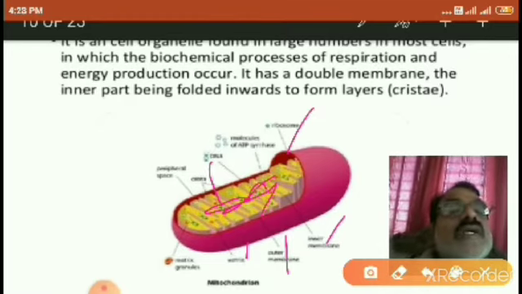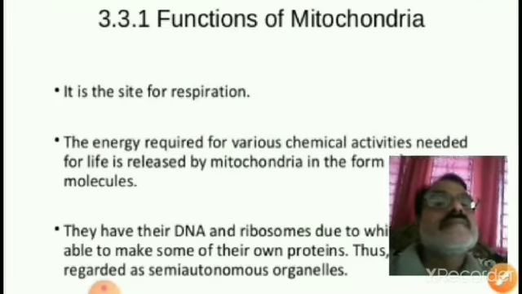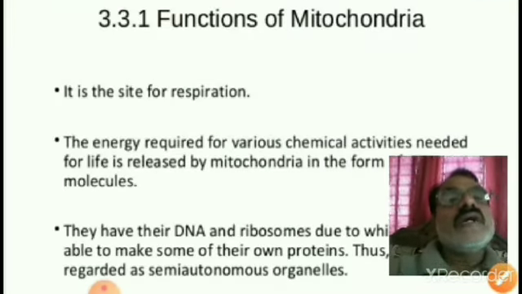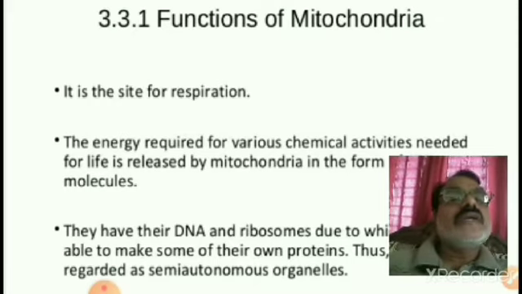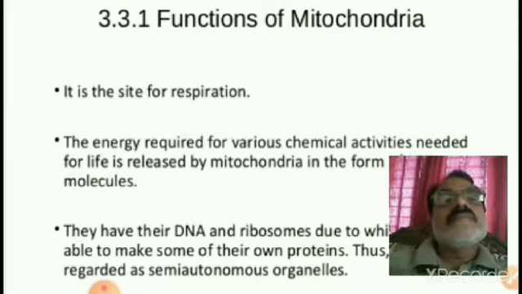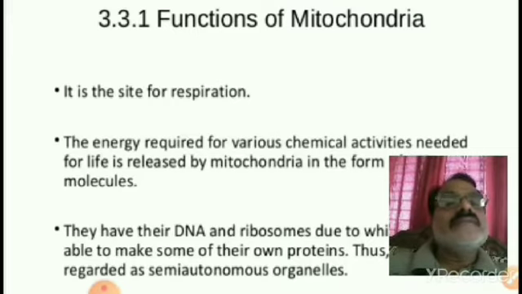This is about the structure of mitochondria. So now the functions of mitochondria. It is a site for respiration. So the main place which is meant for respiration is mitochondria.